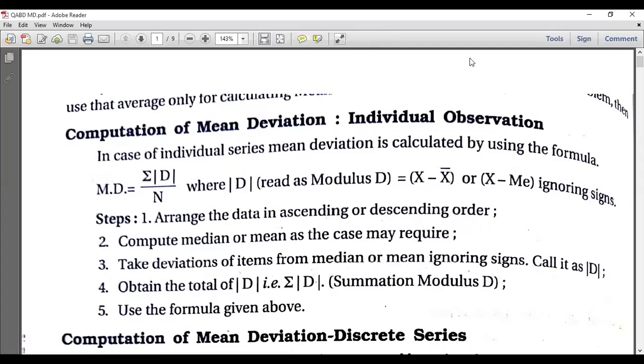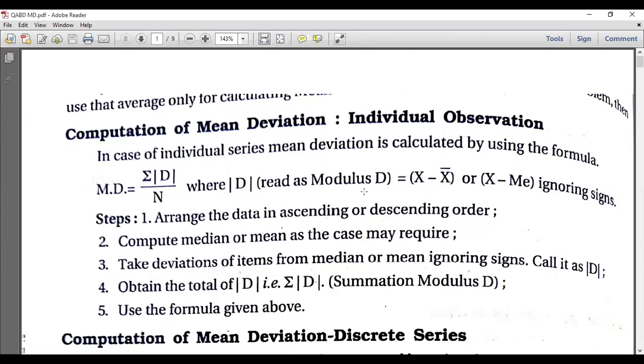To calculate mean deviation, we have a formula. For all three we have the same formula, with only slight variation. The formula for calculating mean deviation under individual series is the summation of modulus d divided by n. As I told you, we will ignore the signs. The d between the two bars is read as modulus of d.